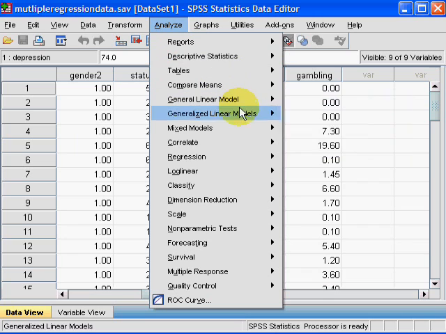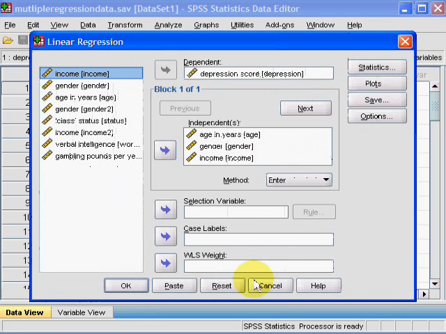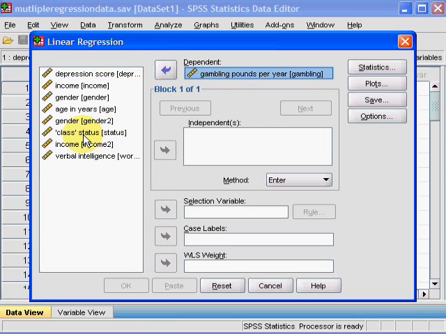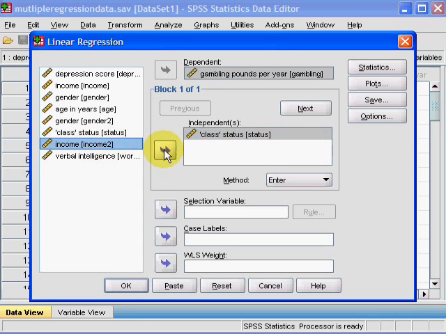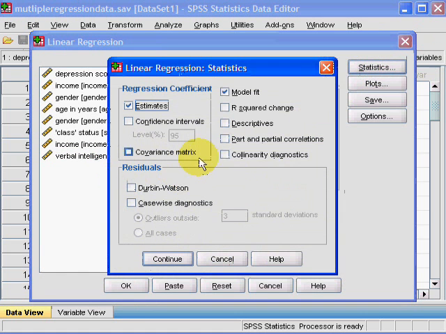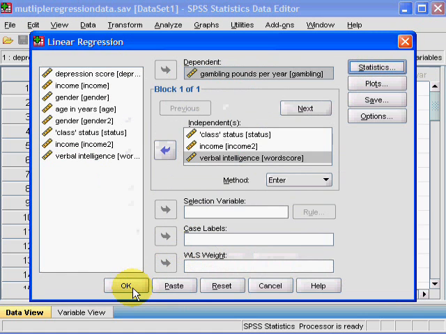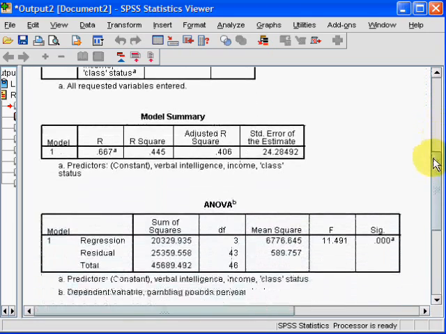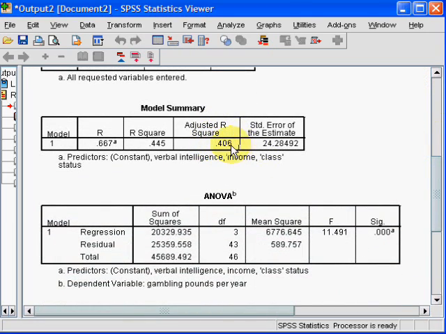So I'm just going to do this quickly. Regression, linear. So we can try to predict that using status, income, and verbal intelligence. Let's check this. Linearity diagnostics. Continue. OK. Now I'm not going to go through this in detail because the detailed explanation you will find in the tutorial for the other regression. So the output is same, adjusted R-square, in this case is 0.406.